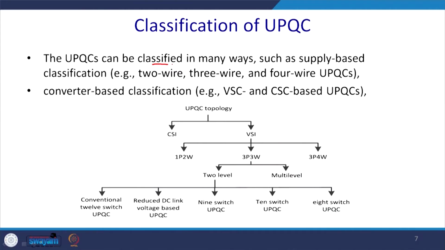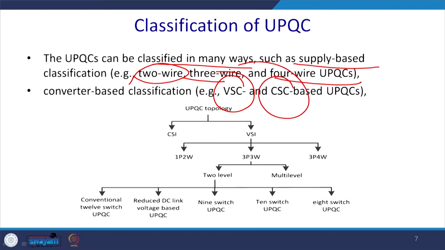UPQC can be classified in many ways. We have followed the supply-based classification, that is, what kind of supply it gets. It may have a single-phase AC, that is a 2-wire system, a 3-phase 3-wire system, or a 3-phase 4-wire system at the distribution level. It can also be classified by converter type, that is, whether it is using a voltage source converter or a current source converter. So for example, a UPQC can have a CSI or a VSI.